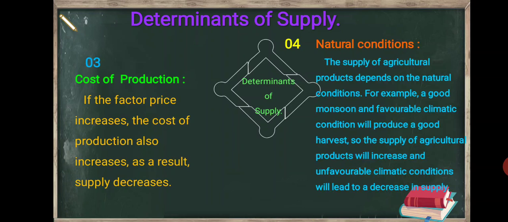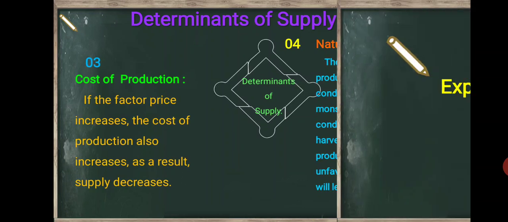The supply of agricultural products depends on the natural conditions. For example, a good monsoon and favorable climatic conditions will produce a good harvest, so the supply of agricultural products will increase, and unfavorable climatic conditions will lead to a decrease in supply.